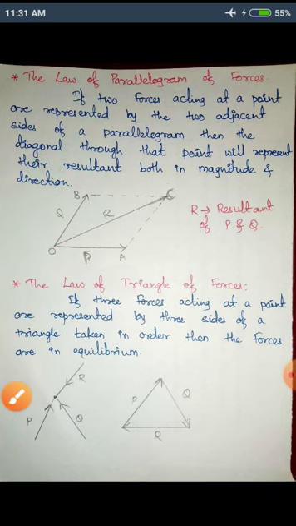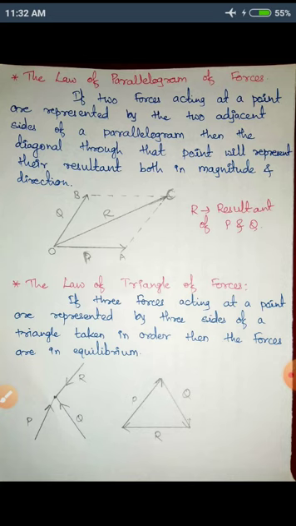So the statement of the law of parallelogram of forces is: if two forces acting at a point are represented by the two adjacent sides of a parallelogram, then the diagonal through that point will represent the resultant both in magnitude and direction.